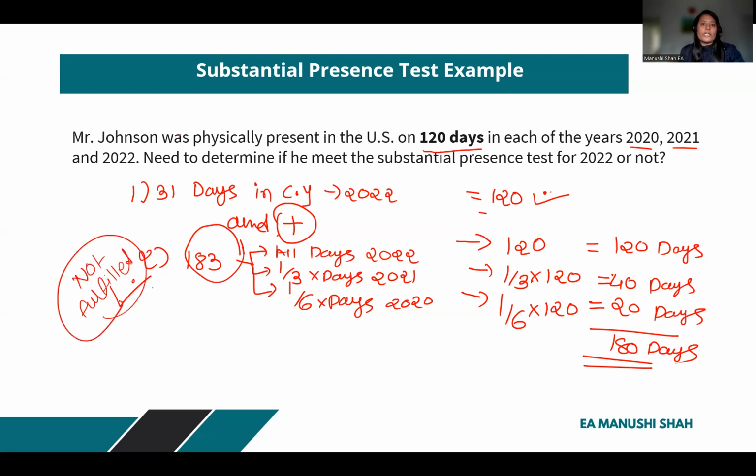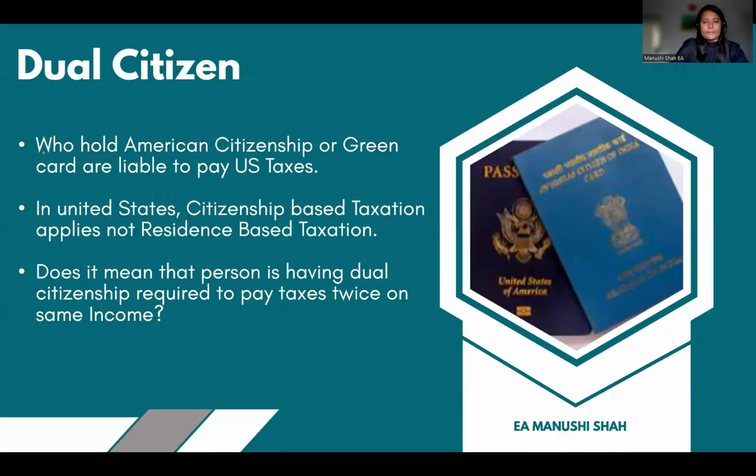So in this situation, Mr. Johnson is not fulfilling the substantial presence test. So Mr. Johnson will not be treated as a US resident. So this is how you have to perform the calculation based on the number of days.